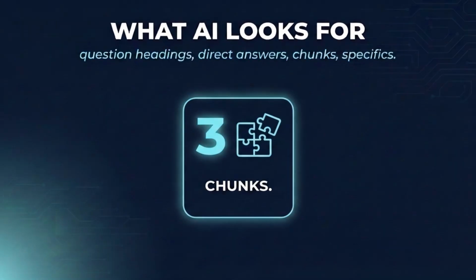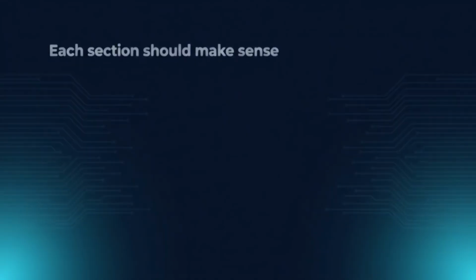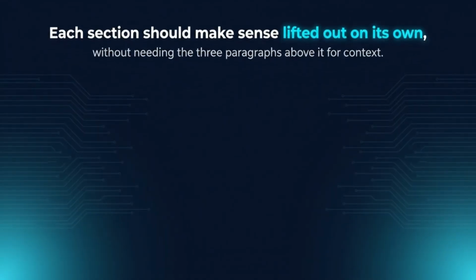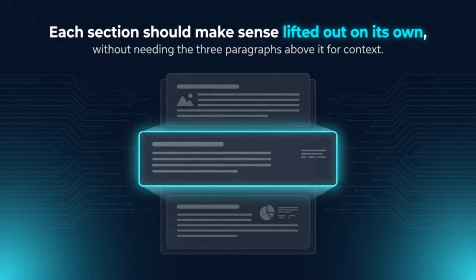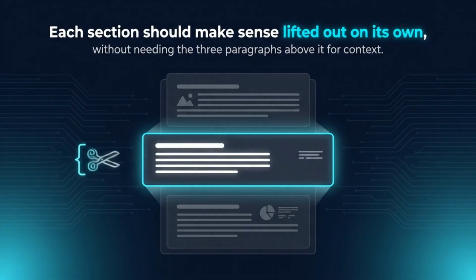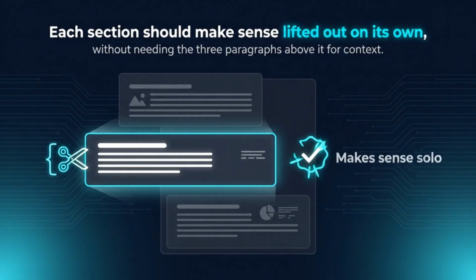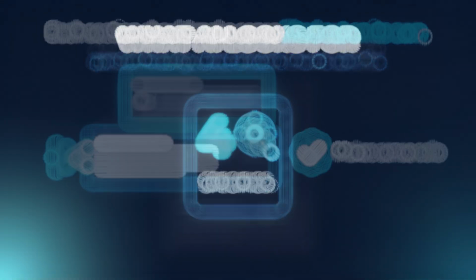3. Write in self-contained chunks. Each section should make sense lifted out on its own, without needing the 3 paragraphs above it for context. Aim for tight, modular passages, often just 40 to 60 words for a core answer, that a system can pull cleanly into an answer.